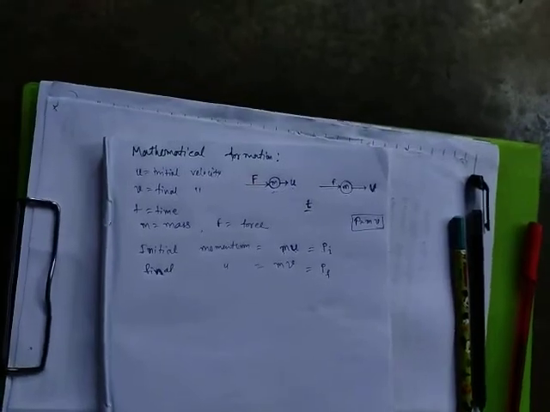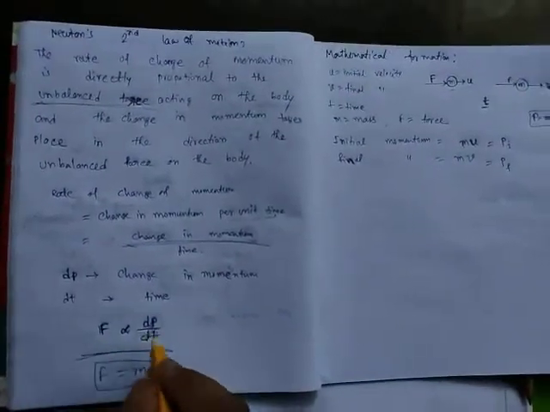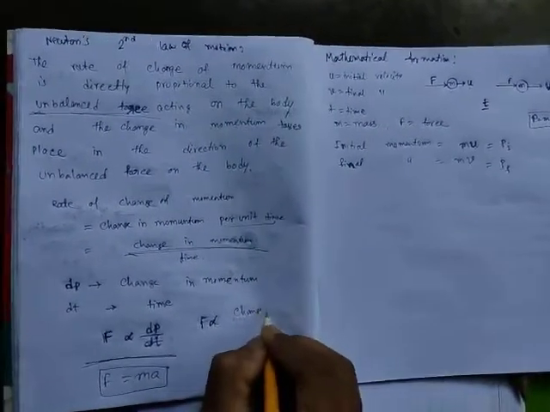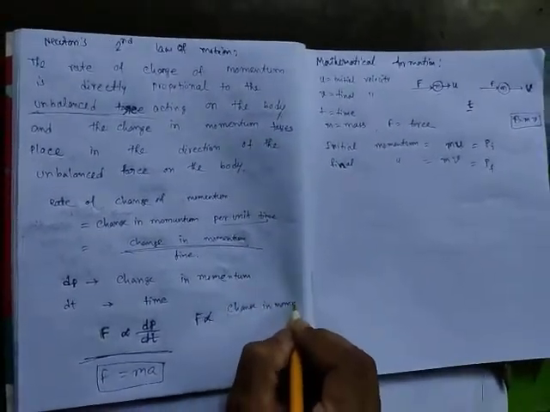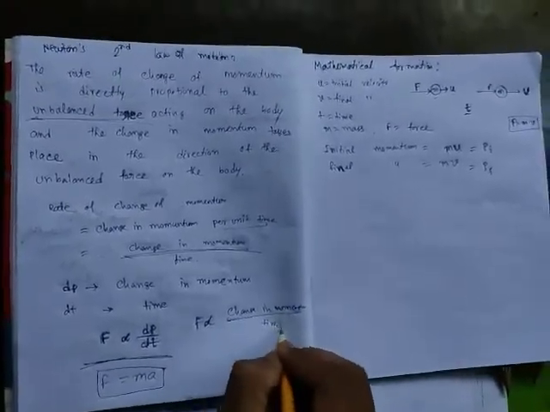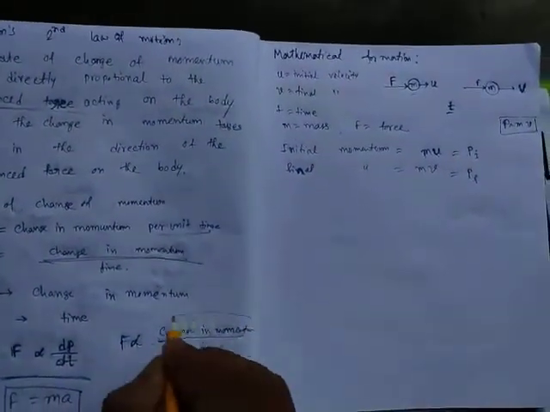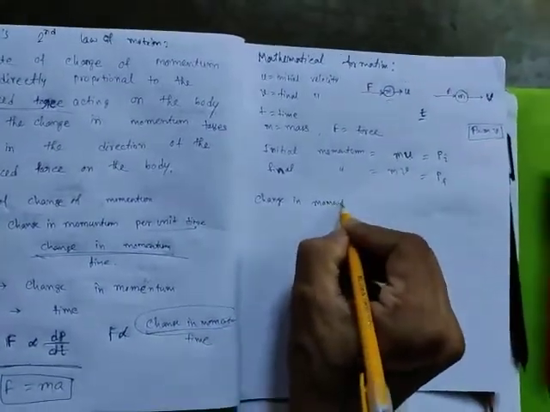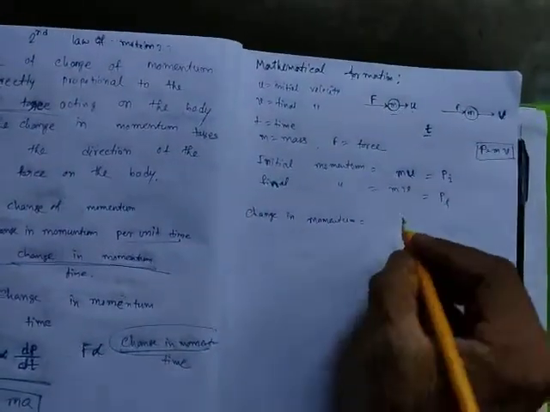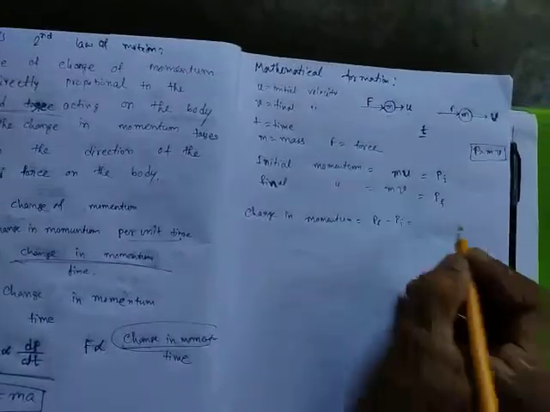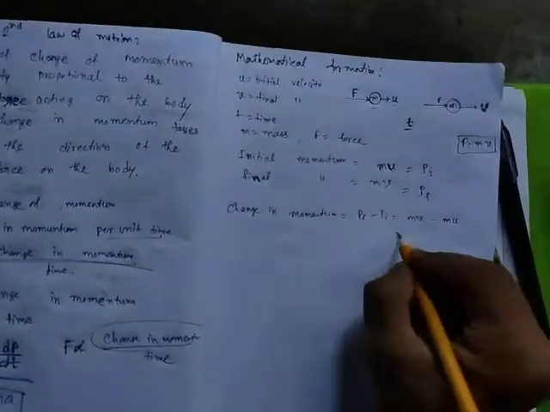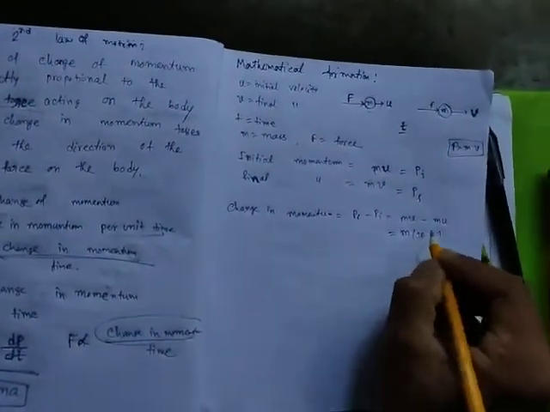Now see Newton's second law. Force is directly proportional to change in momentum. That means we can say force is proportional to change in momentum upon time. Now I will find the change in momentum. Change means final minus initial. What is final? mv. And what is initial? mu. M common, so m into v minus u.